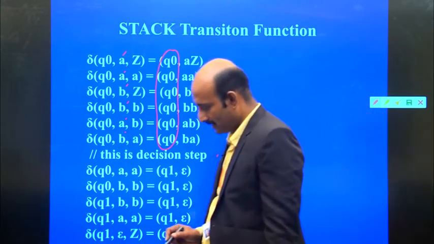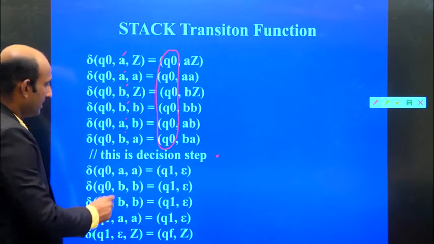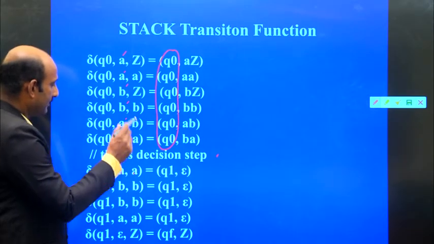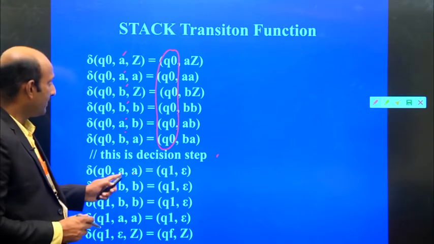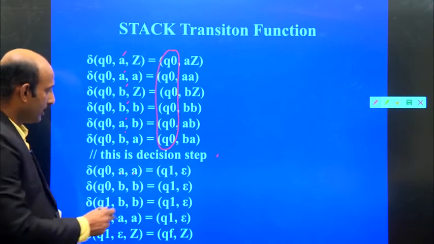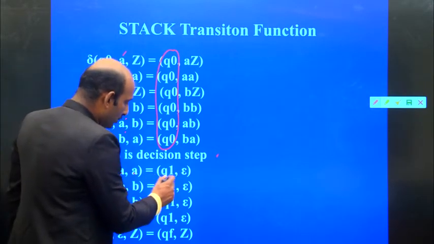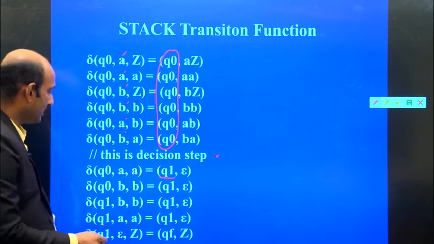Next, if you have the state Q0 and the input is A and the stack top is also A, then we may pop, and the transition goes to Q1.